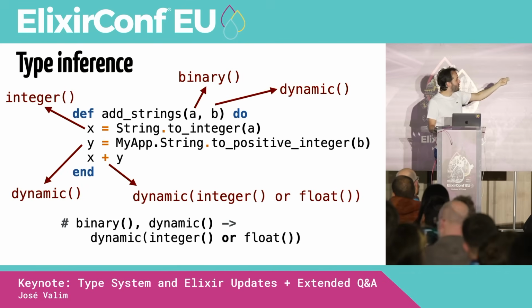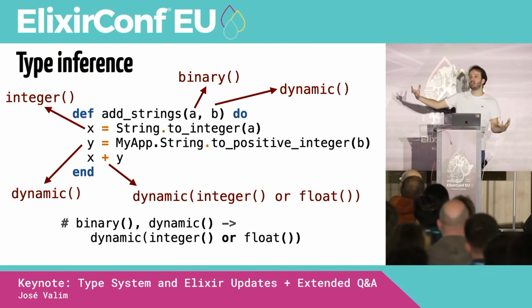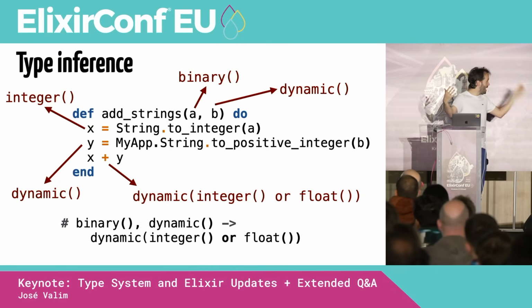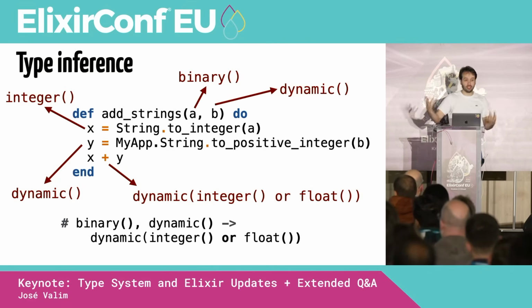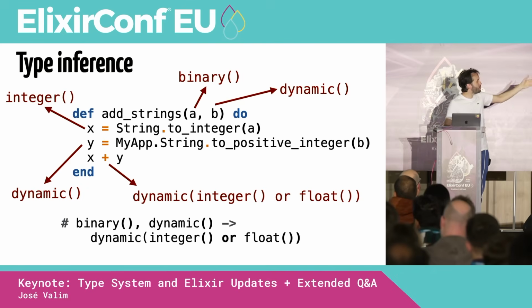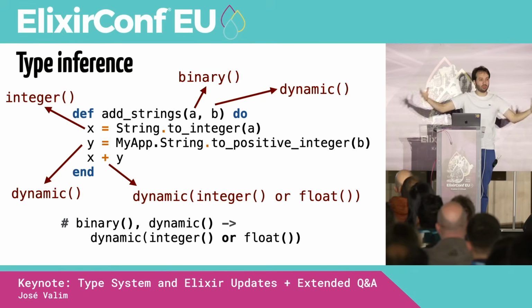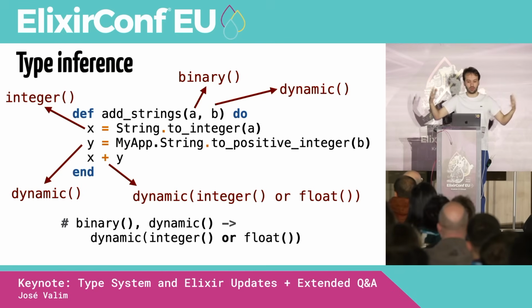B, we cannot infer it, right? And then it's going to return something that is either an integer or float. So this is not as precise as the full type, right? That we could have, that from binary to integer is not as precise as that. But it gets a good amount of information about the program that we can use to type check the rest of your code and find bugs in the rest of your code.